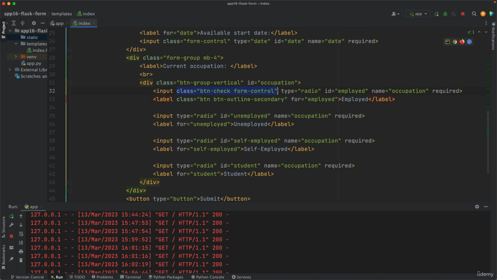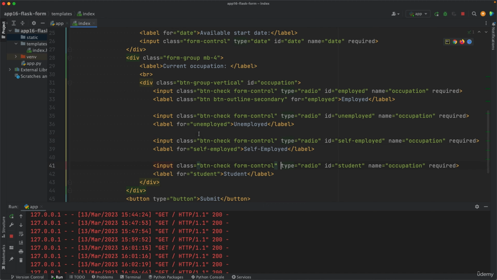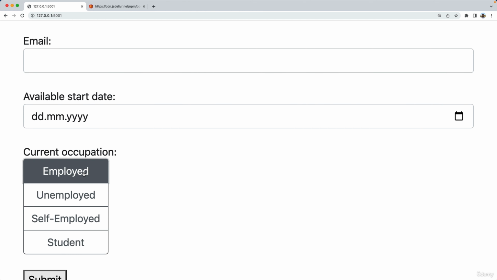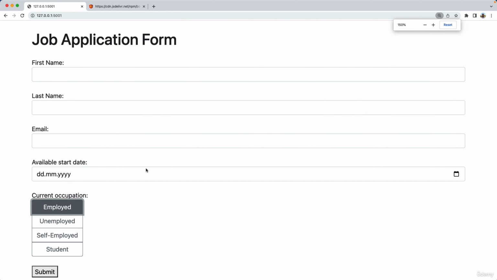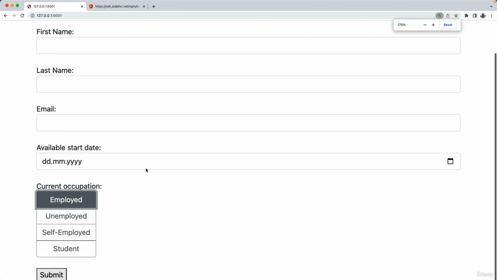So I want to copy that class and paste it in the other radio buttons. I'm working on the input elements first here as well, and then I'll get the class of the label element, paste it in here, with a space between the class and the for attributes for this label as well, and this one as well, right? Let's see. Yeah, there we go. So now we can select one of them. Let me zoom out a bit. So that is looking good.